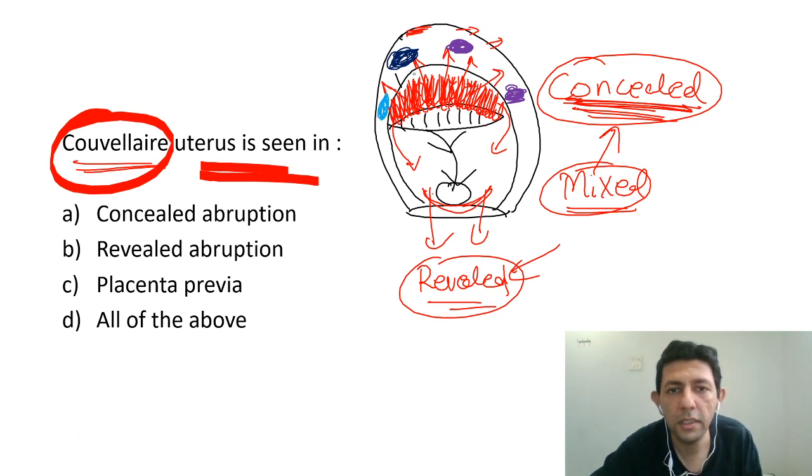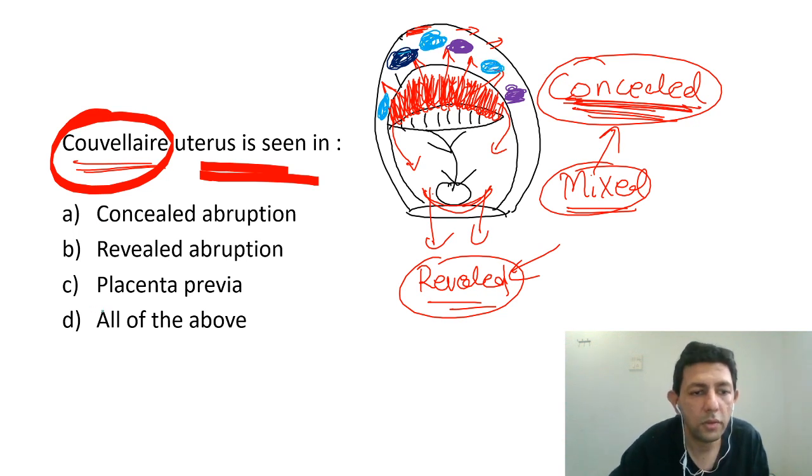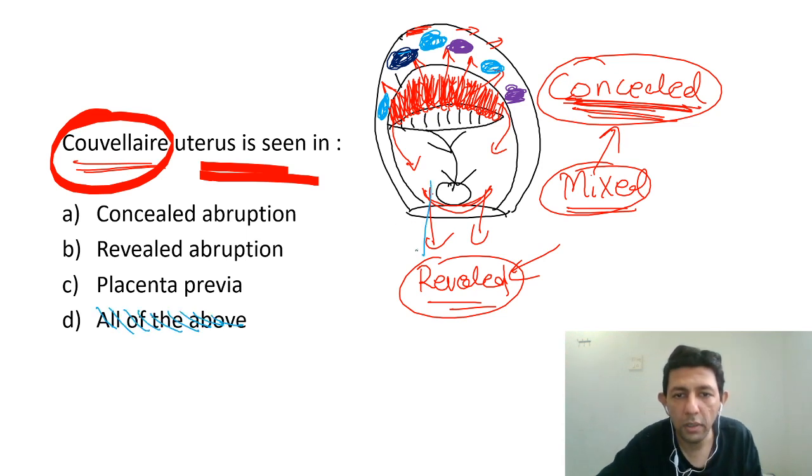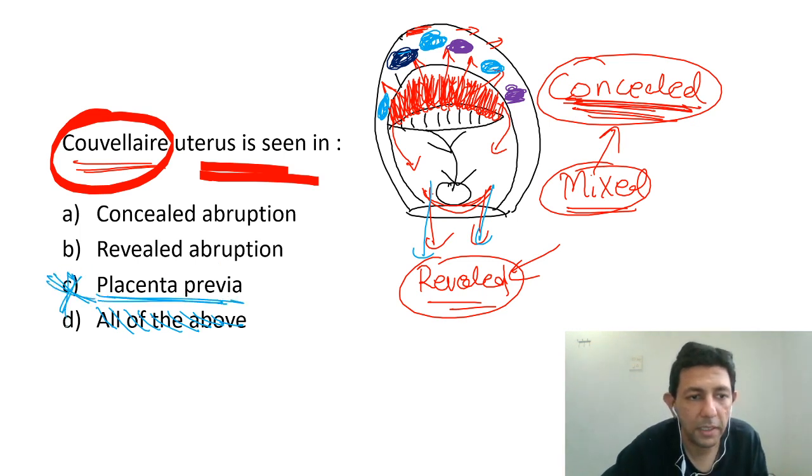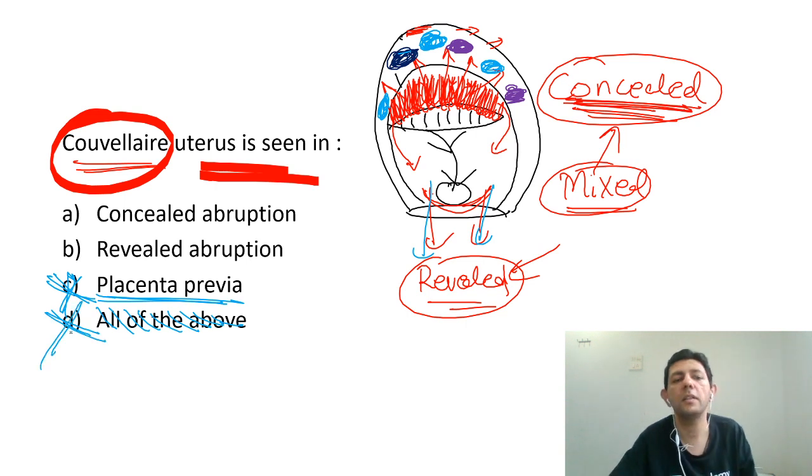Okay, so this is how the uterus will look, bluish and purplish in color. So that is Couvelaire uterus. Not all of the above, because when the blood is going out, this will not happen. In placenta previa, all the blood always comes out, so it is not seen with placenta previa. So all of the above again is not the answer.